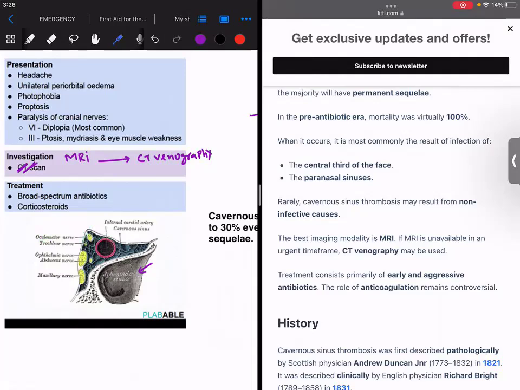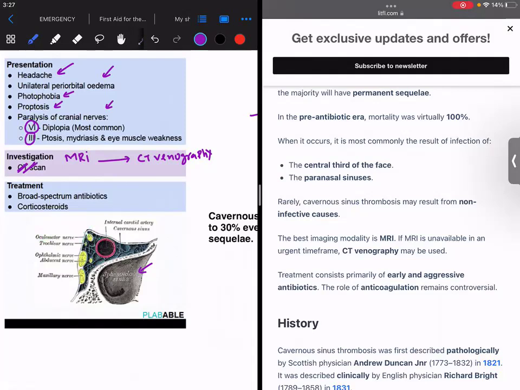So with that, what will happen is that the patient will come up with headache, unilateral periorbital edema, sometimes bilateral if it is bilateral cavernous sinus thrombosis, photophobia, proptosis, and paralysis of cranial nerves. The involvement of the sixth nerve will result in diplopia, right? And then cranial nerve 3 involvement, that is the oculomotor nerve.